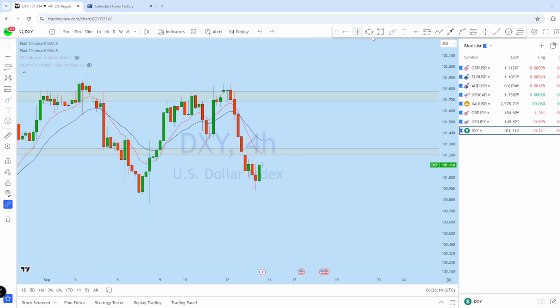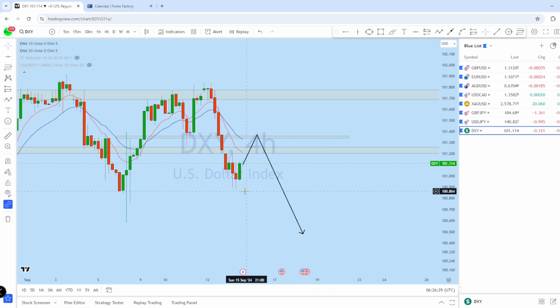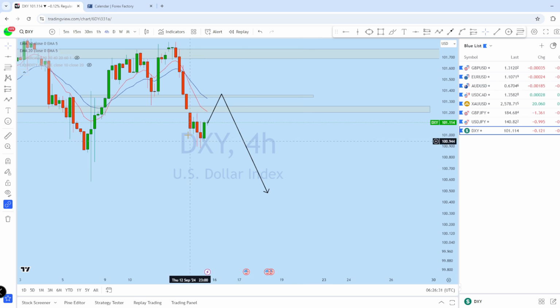We might also see a retest of this previous support on the lower time frame, which is turning resistance here along with this 20 EMA, and then drop back down. So this could be the wave for the upcoming week on DXY: initial bounce and then a drop to continue the long-term downtrending market structure.